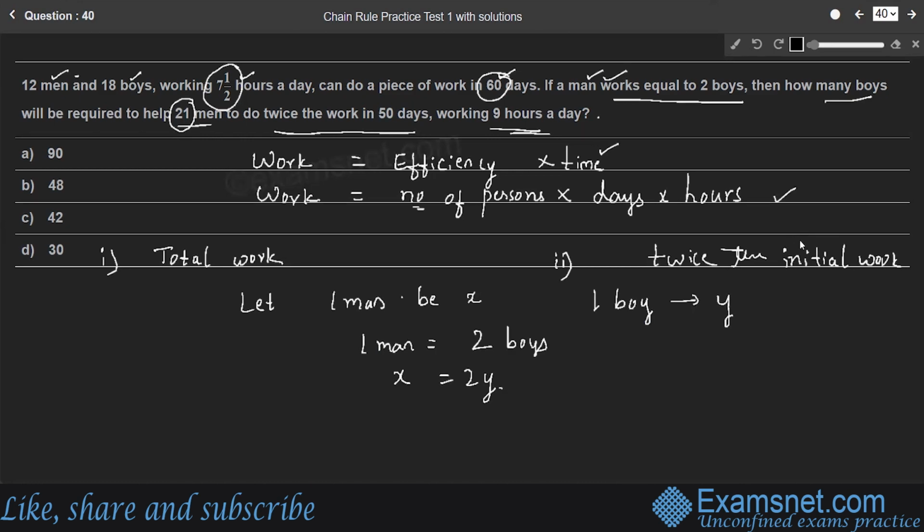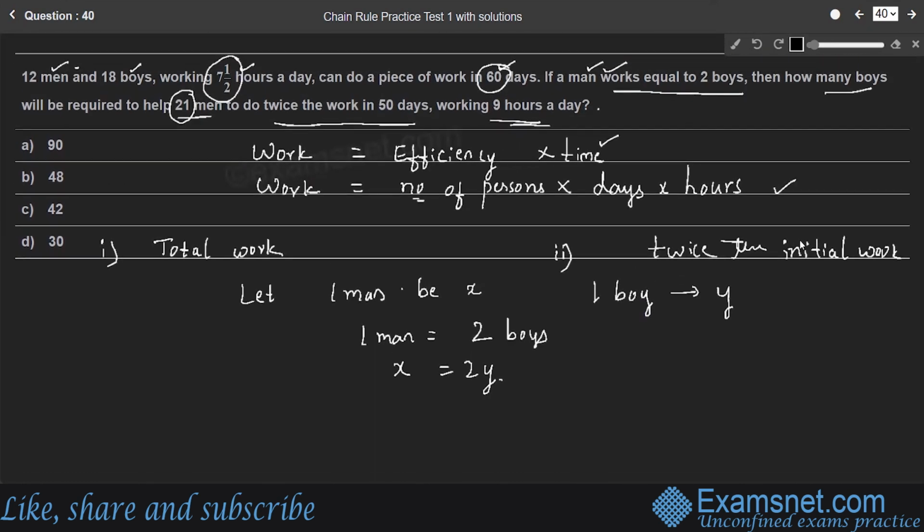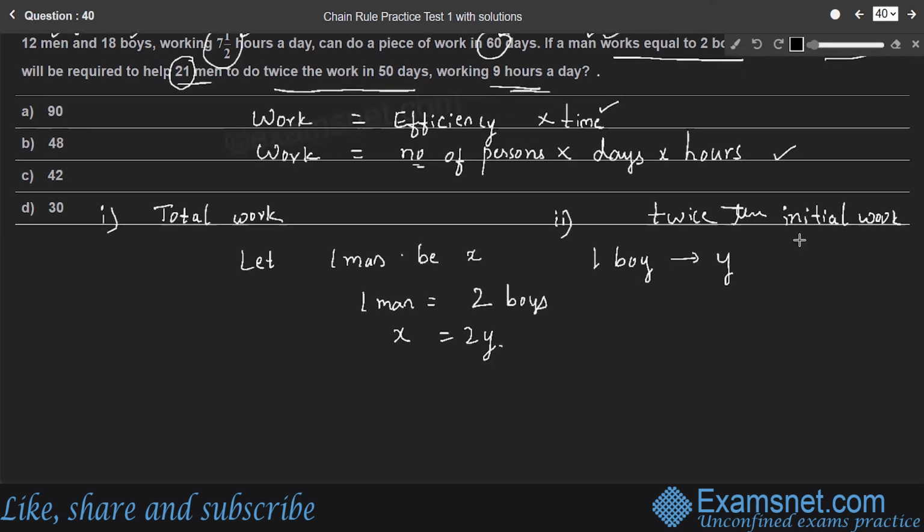So now come to the first case, in which 12 men and 18 boys, right? So 12X plus 18Y, that is the number of persons, into number of days. They work for 60 days and every day they work for 7.5 hours. So number of persons into number of days into number of hours gives the total work. Let it be W, right? Here the total work is W.